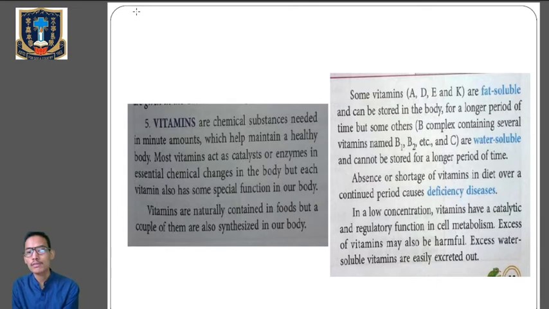Absence or shortage of vitamins in the diet over a continued period causes deficiency diseases. In low concentrations, vitamins have catalytic and regulatory functions in cell metabolism. Excess of vitamins may also be harmful. Excess water-soluble vitamins are easily excreted. So the most important thing to remember is the fat-soluble and water-soluble vitamins and their differences. Fat-soluble vitamins can be easily stored in the body, whereas water-soluble vitamins cannot be stored for a longer period of time.